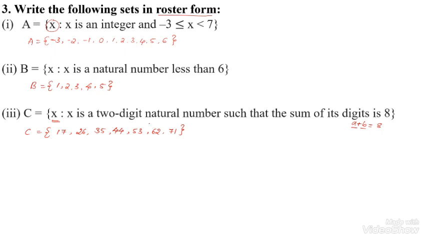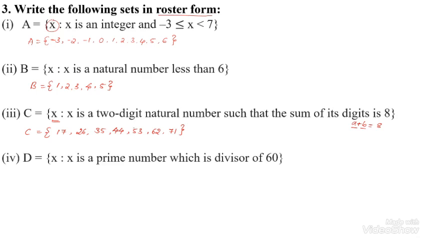Okay, next, move on to the next question. B: x is a prime number which is a divisor of 60. So x should be a prime number and it is a divisor of 60. I can take 60 here and solve this.